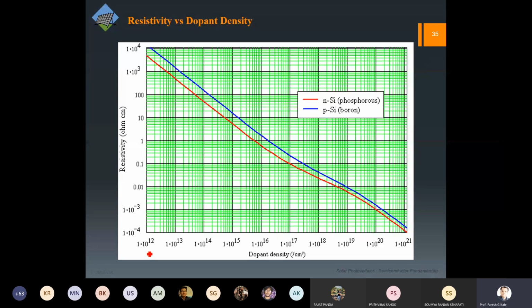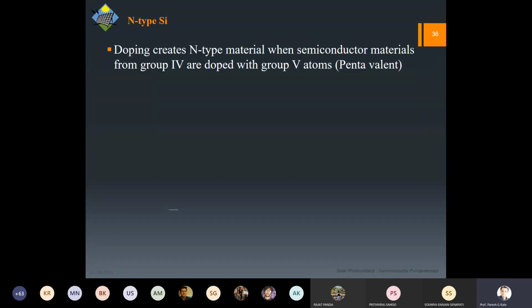You can see here, these are the typical doping numbers. These things you have to remember. Dopant density is normally somewhere 10 raised to something. Typically the numbers are 10 raised to 15 to 19. From 10 raised to 12 to 10 raised to 20 or 21, that is the practical limit of doping. And you can see that resistivity obviously goes on decreasing whenever you increase the number of dopant atoms in the intrinsic ones.